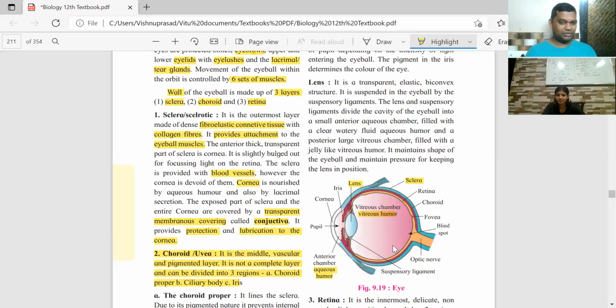These two are nothing but thick, consistent fluids having their own refractive index. पानी से थोड़ा ज्यादा refractive index है. So because of the aqueous refractive index, light rays focus होते हैं as it enters the lens. And vitreous humor has a refractive index slightly larger than aqueous humor, so light properly focus होते हैं. Otherwise they are both transparent. ठीक है? Understood this part properly?